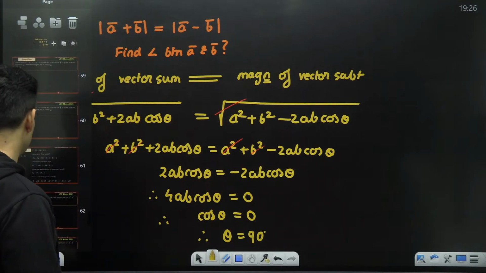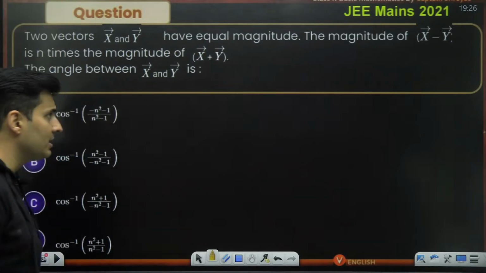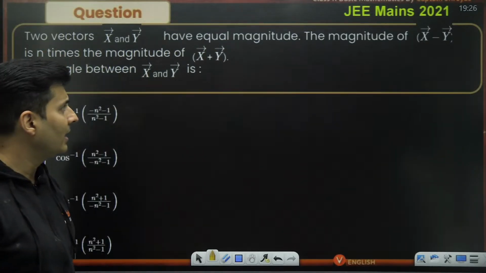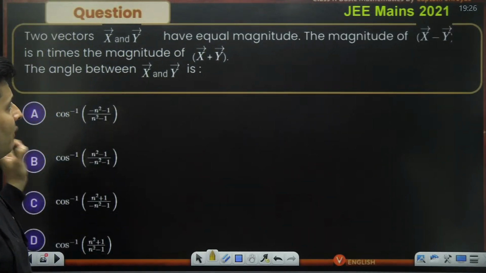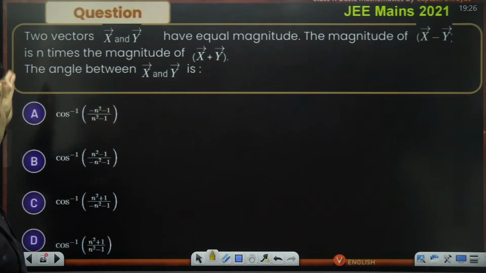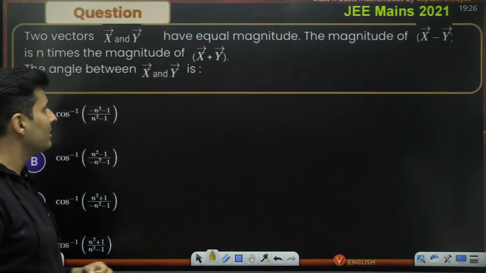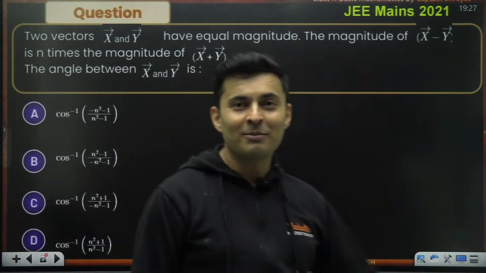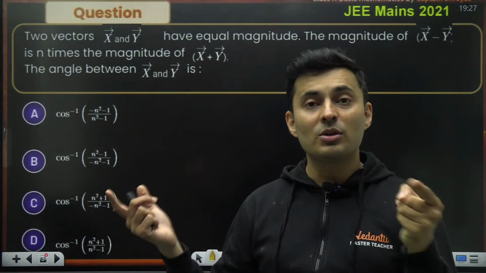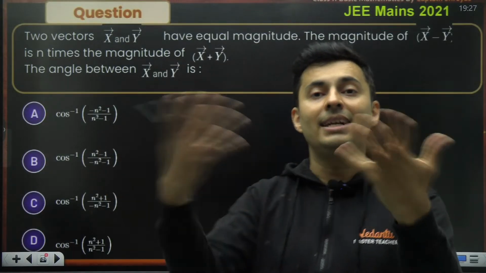Anyways, coming to the question on your screen, a previous year JEE Mains question. Two vectors are there having equal magnitudes. The magnitude of x minus y is n times the magnitude of x plus y. What is the angle between them? I just solved a question where the magnitudes were equal. Now here the magnitude is n times.